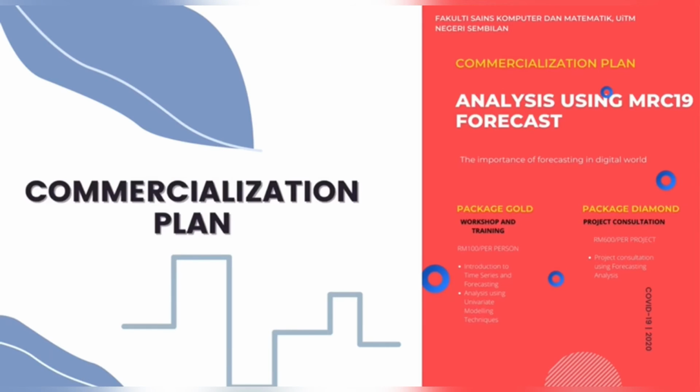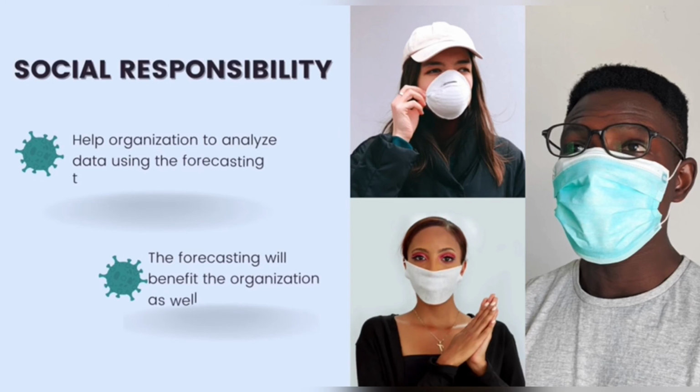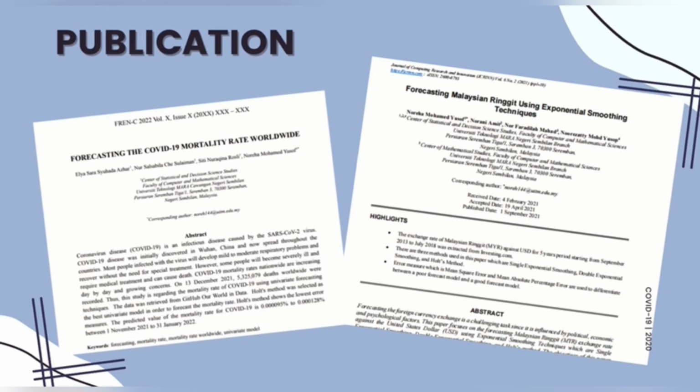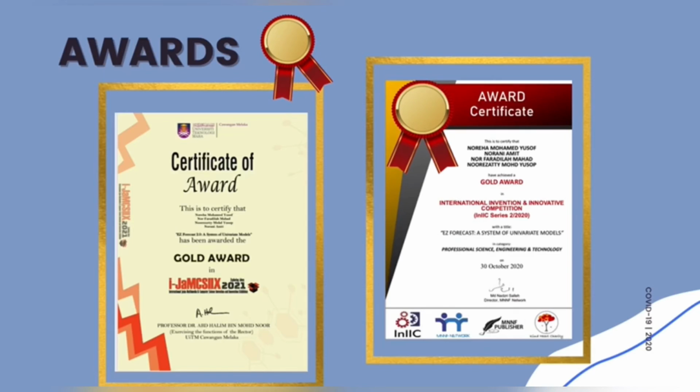Next is the commercialization plan. The commercialization plan is the analysis using the mortality rate of COVID-19 forecast. Next, the social responsibility. First, the idea will help organizations to analyze data as easy as ABC using the univariate forecasting technique. Second, the forecasting will give benefit to the organization as well as the end user. For the publication, these are the 2 papers that have already been published using forecasting methods. And for the award, these are the 2 gold awards that have been achieved.